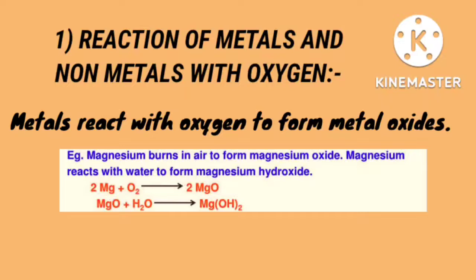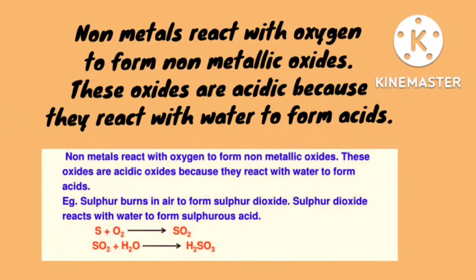Moving on to what happens when non-metals react with oxygen. Non-metals react with oxygen to form non-metallic oxides. These oxides are acidic oxides because they react with water to form acids. Let's see an example here. They have given the example of sulfur. Sulfur, when it burns in air, forms sulfur dioxide, that is SO2. This sulfur dioxide, or SO2, reacts with water to form sulfurous acid, or H2SO3.